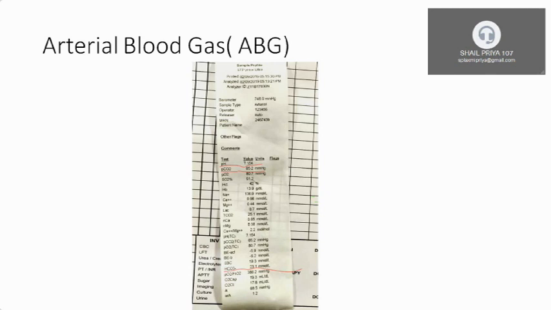But for today, our main concern is pH, PCO2 and bicarbonate.